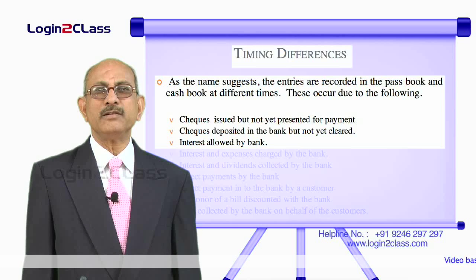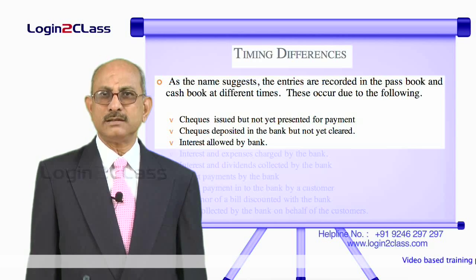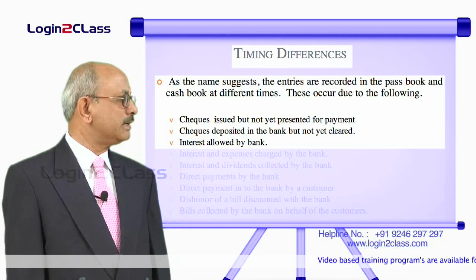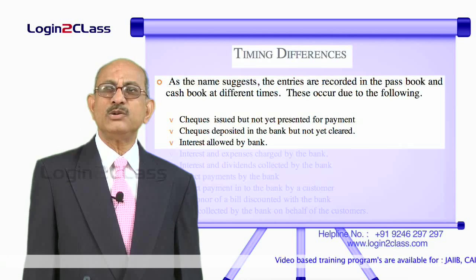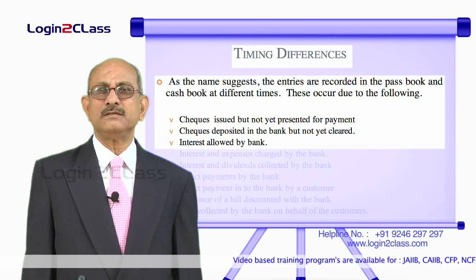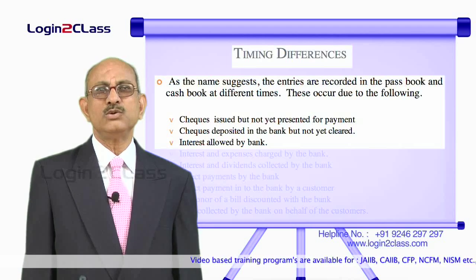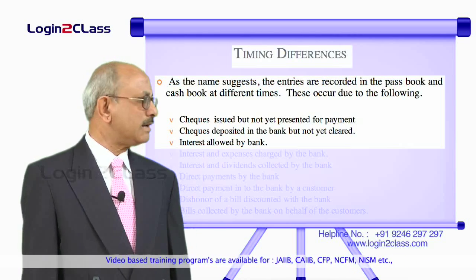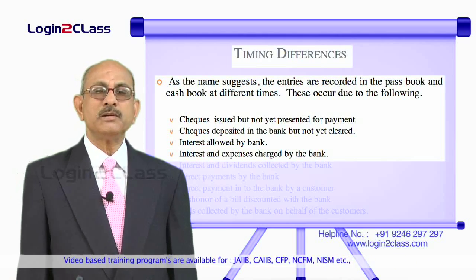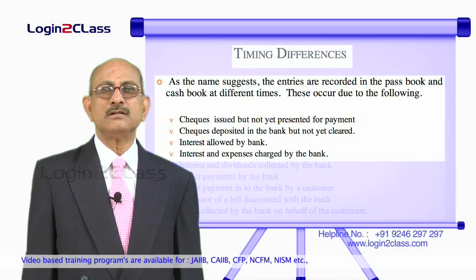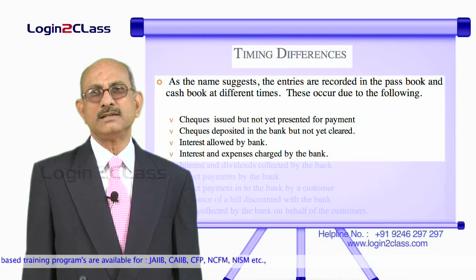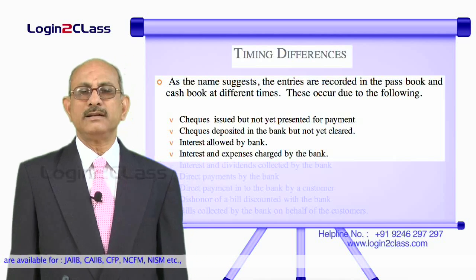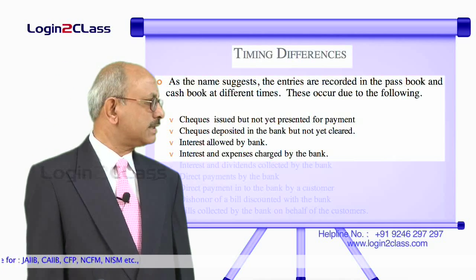Similarly, interest allowed by bank. Whenever the bank gives interest, that is, credits interest to the customer's account, it will not get reflected in the cash book immediately, because the customer will take it into account only when he gets an intimation of the credit of the interest amount to his account. Only on receiving that intimation he will pass the entry. So there is again a time lag. Same thing happens whenever the bank debits the customer's account with interest or any other charges, and the customer will come to know only at a later date, and then the customer will record those transactions in his cash book.